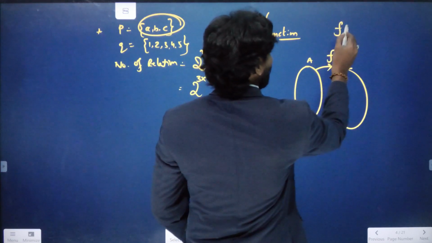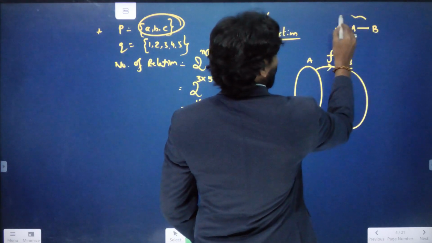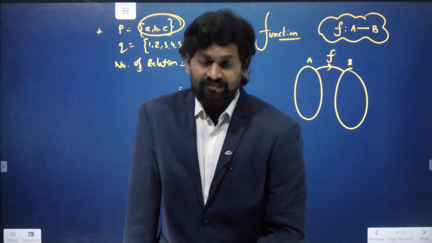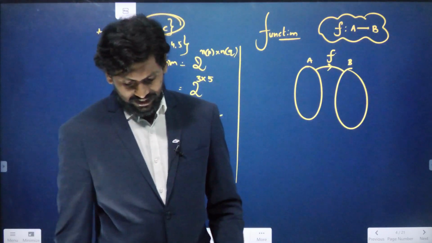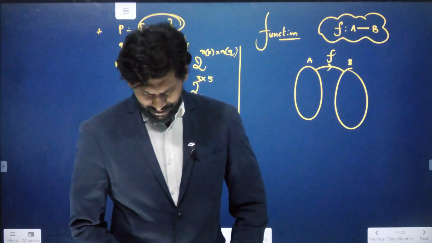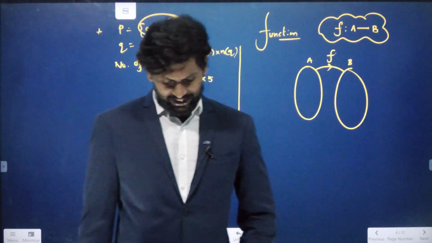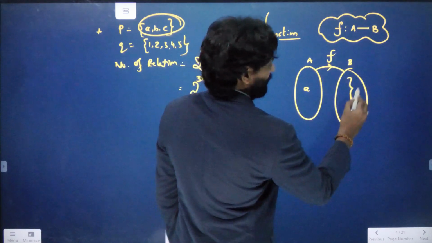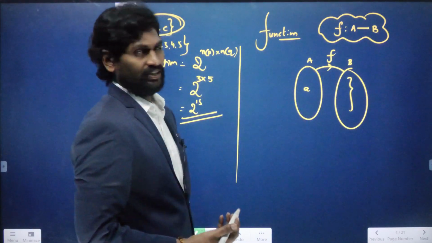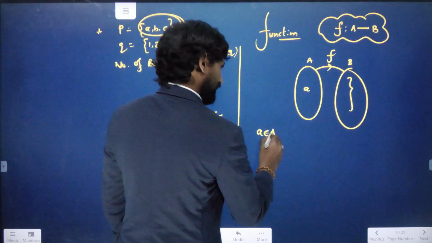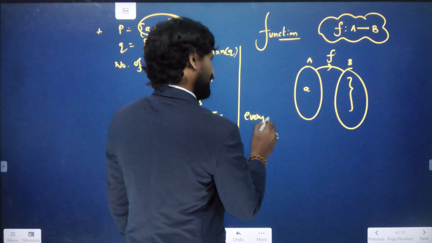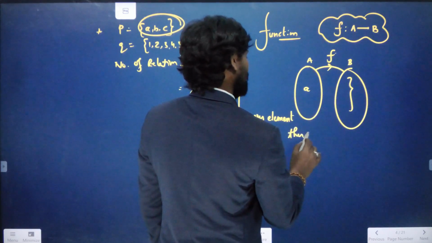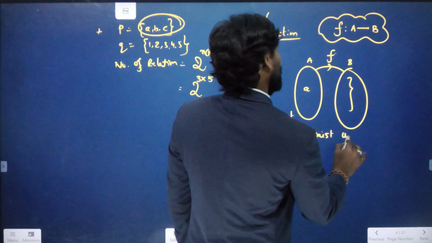Because we are writing that F is a function from set A to set B, it becomes a function when each and every element in set A has a unique element in set B. For example, A is an element in set A, B is some element in set B. Every element from set A must be mapped to a unique element in set B.